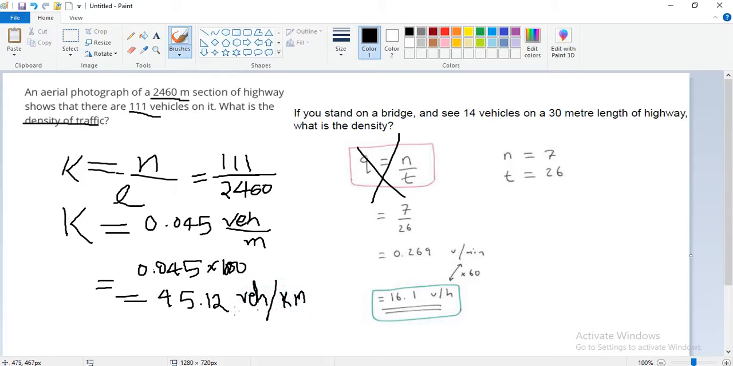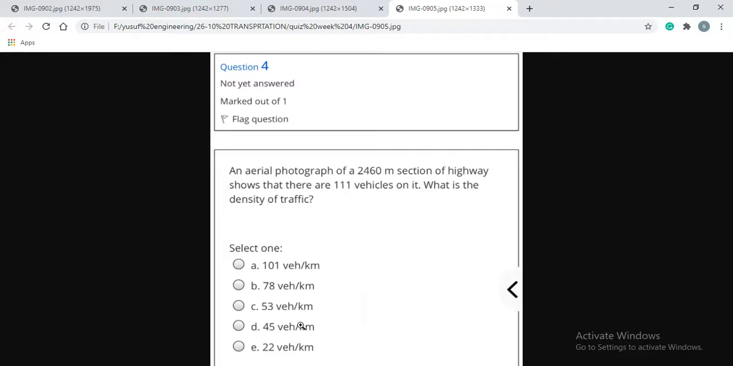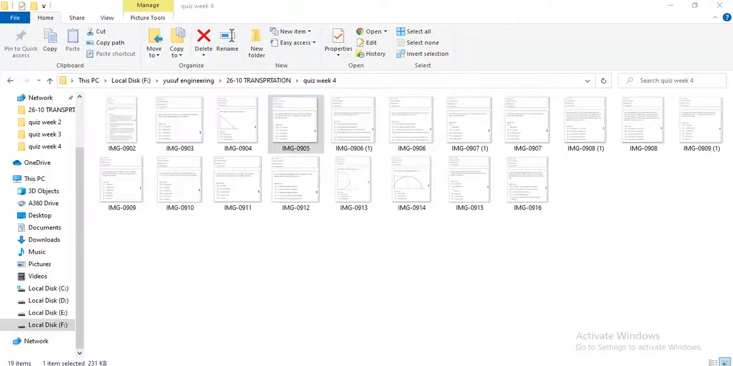Okay, so 45.12, it means 45. Option D is the correct one. So option D is correct, and this 45 is the correct answer.